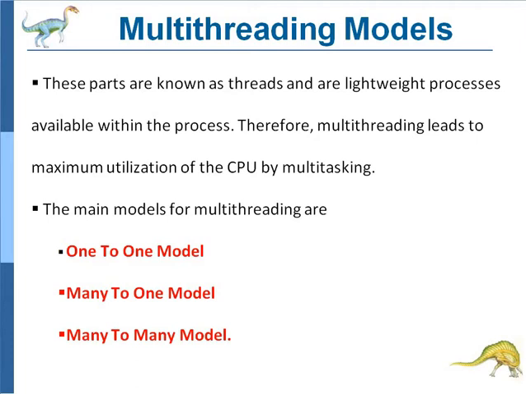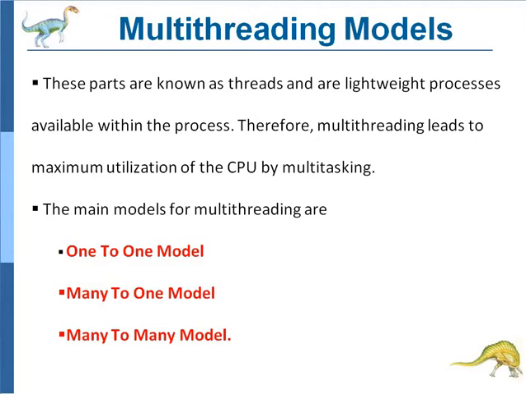Therefore, multi-threading leads to maximum utilization of the CPU by multitasking. Multi-threading means multiple threads are executed in parallel, simultaneously.